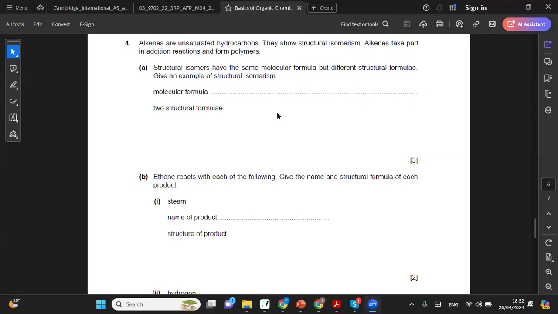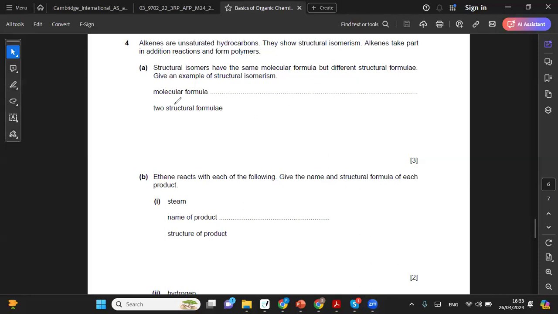All right. So this is a question that we have. Alkenes are unsaturated hydrocarbons. They show structural isomerism. Alkenes take part in addition reaction and form polymers. Structural isomers have the same molecular formula but different structural formula. So they are saying, give an example of structural isomerism. They have left it quite open for us. We can choose our own molecular formula and we can draw the structural formula ourselves as well.